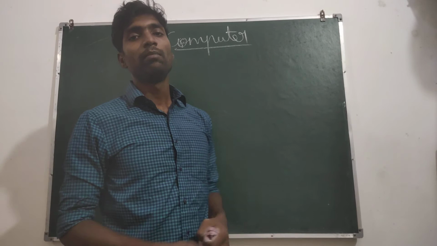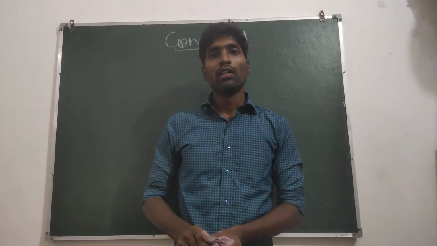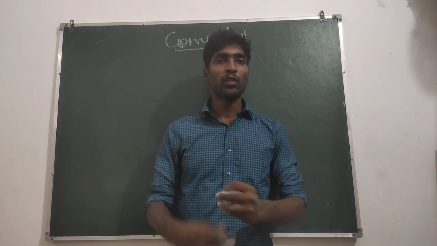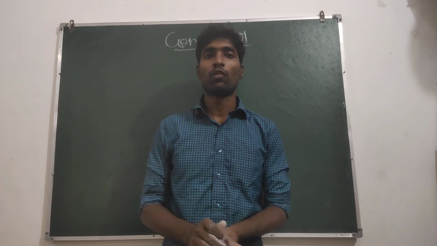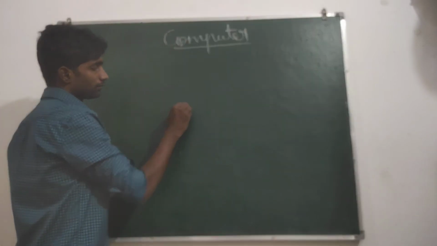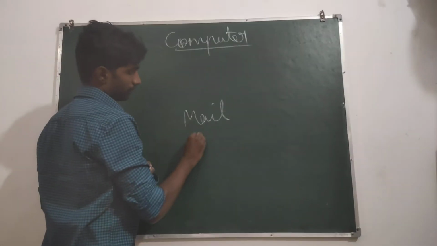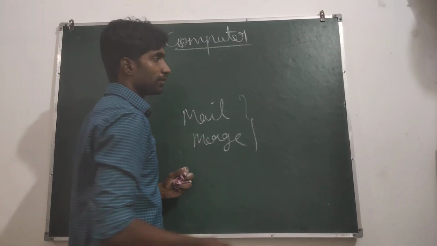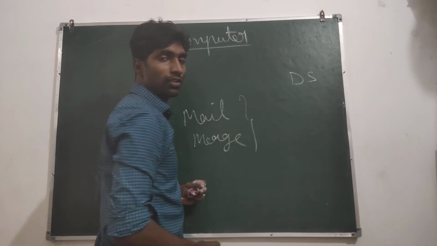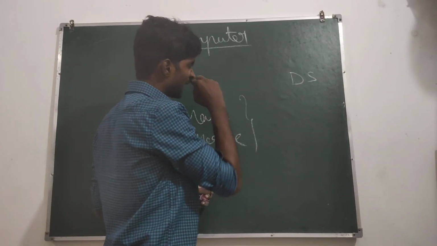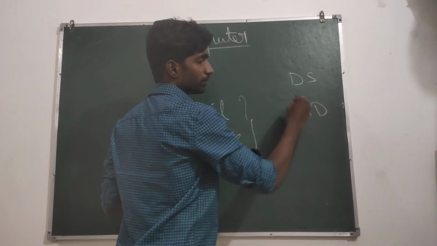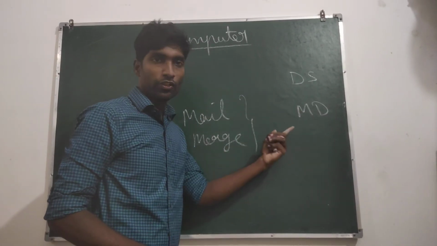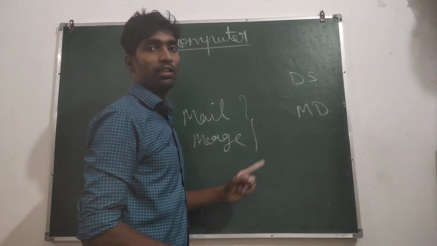I already told you about mail merge. Mail merge is a concept used to send a message to multiple persons. When we are coming to mail merge, there are mainly three components involved. What are the three components? First one, data source. Second, main document. At last, third, merge field.